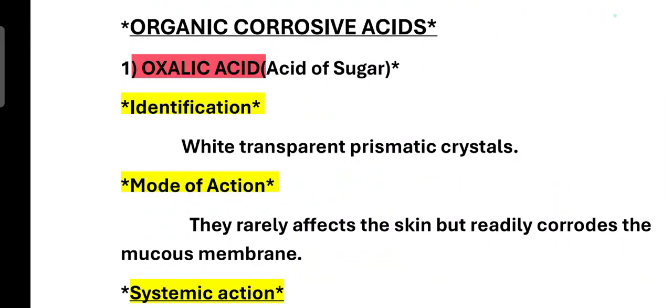In this video, let's discuss one of the organic corrosive acids, that is oxalic acid. This is also known as acid of sugar, and it has an appearance like white, transparent, prismatic crystals. And the mode of action: normally, it will cause corrosion of the mucous membrane, but rarely it will also affect the skin.